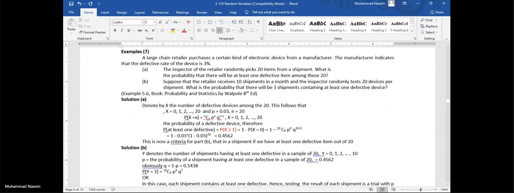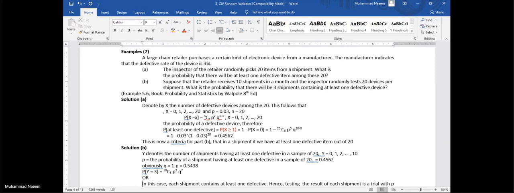A large chain retailer purchases a certain kind of electronic device from a manufacturer. The manufacturer indicates that the defective rate of the devices is 3%. The inspector of the retailer randomly picks 20 items from a single shipment. What is the probability that there will be at least one defective item among these 20?